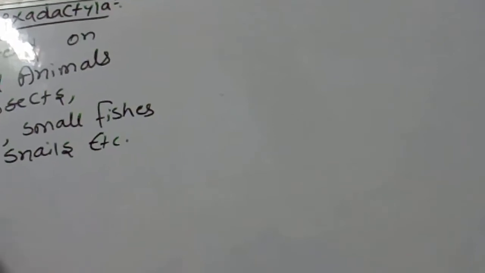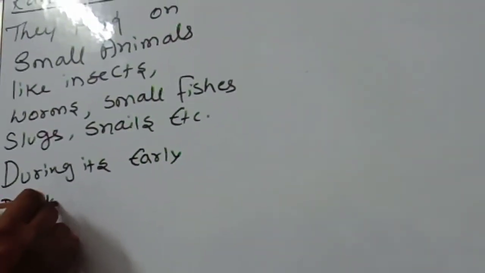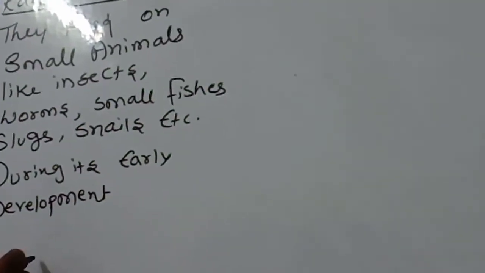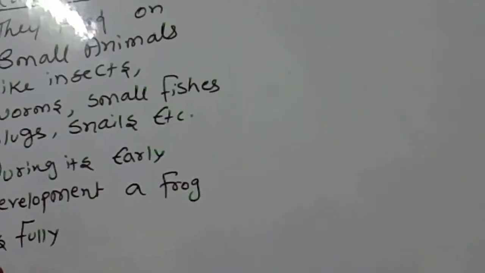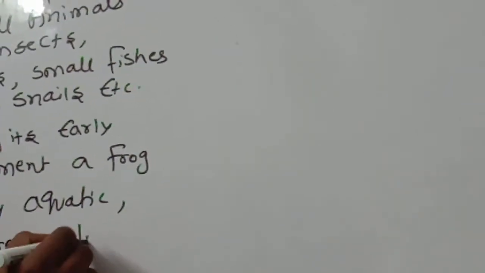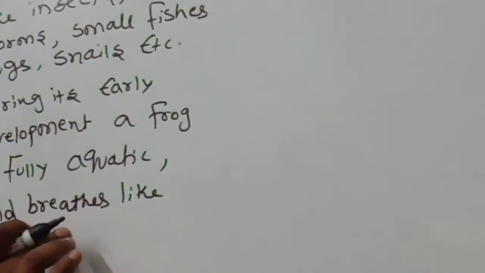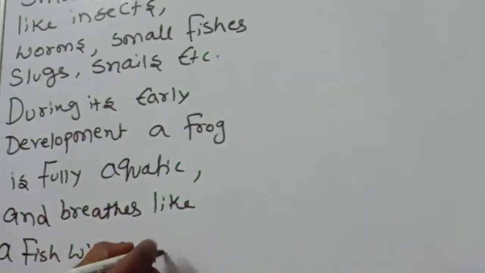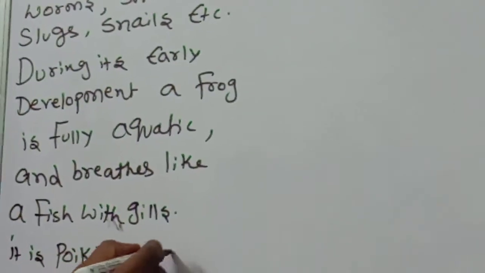Next, during its early development, a frog is fully aquatic and breathes like a fish with gills. It is poikilothermic.